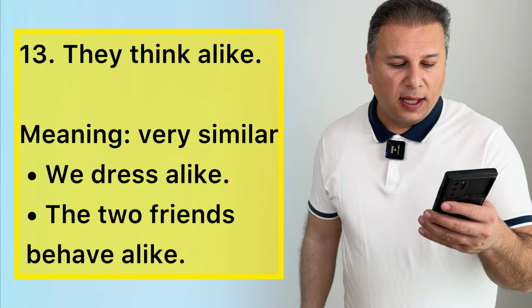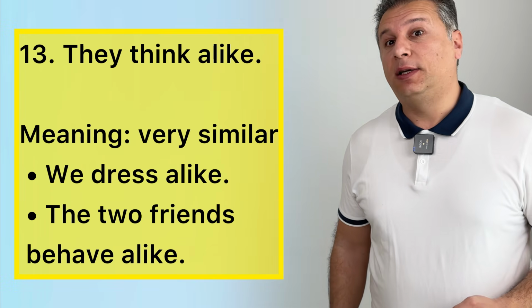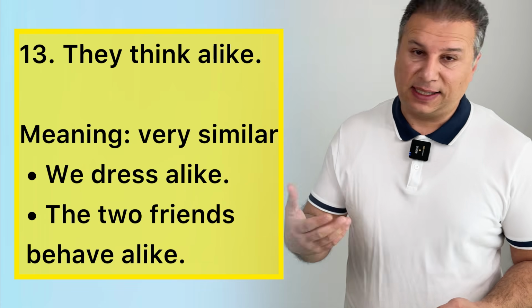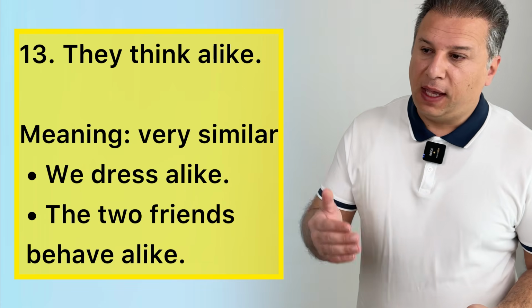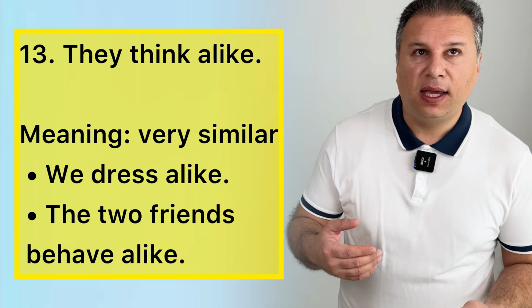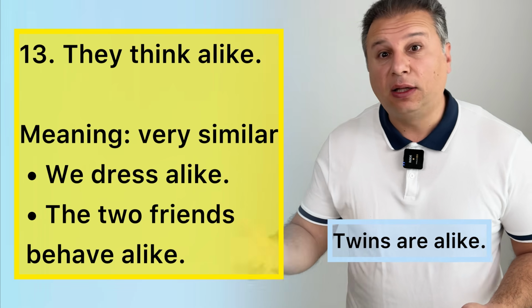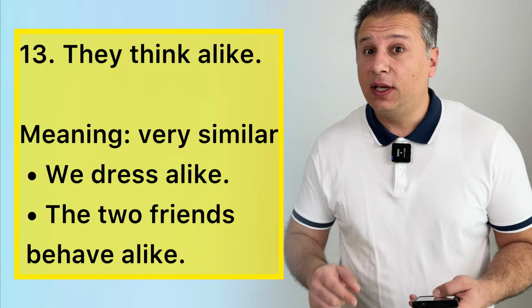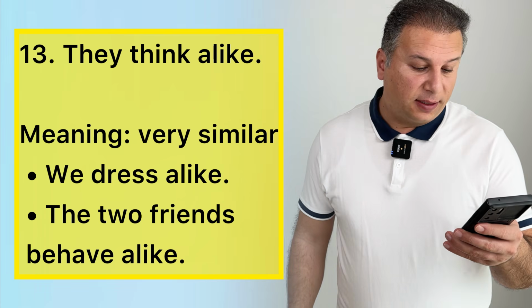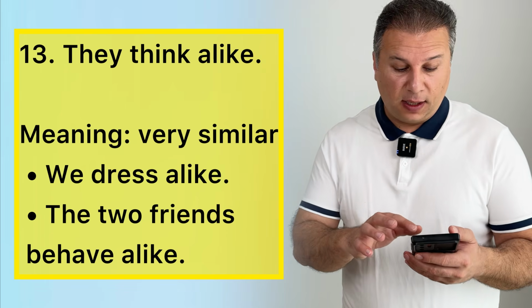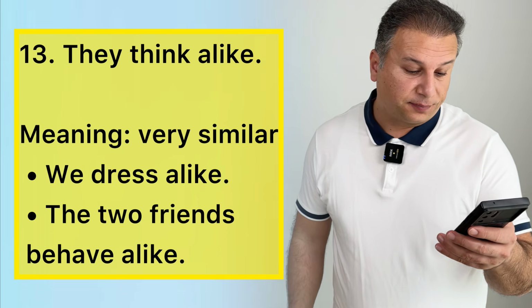Number 13, they think alike. Alike means similar, but we use it at the end of the sentence as an adverb. So they think alike means they think the same as each other. Or twins are alike. So alike means very similar. The two friends behave alike. It means behave the same as each other.